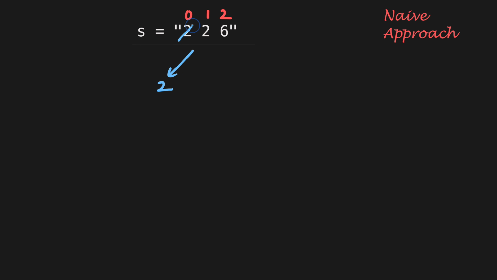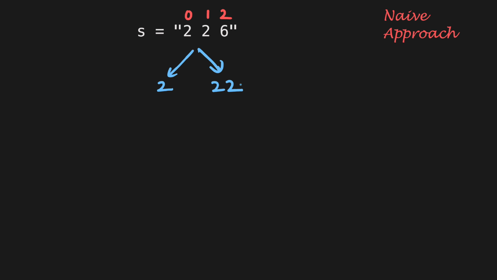Note that if this character was 0, decoding will end here itself, as digits starting with 0 are invalid for mapping. However, if 0 was here and the string was 206, then we can still proceed decoding a 2-digit substring, which is 20 in this case, as 20 is a valid encoding. Now, continuing with our example, another way to decode the string at index 0 will be to use a 2-digit mapping, which will result in digits 22 and is a valid mapping because it is in the range 1 to 26 and can be decoded to V.